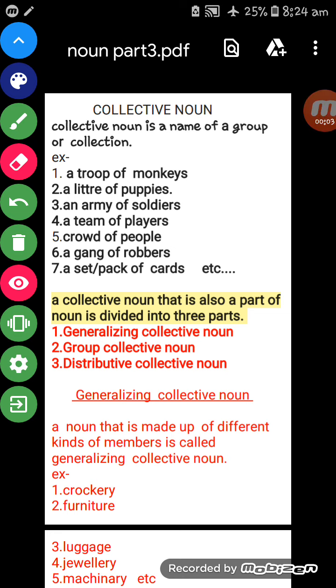Today we are going to start collective noun. In the first and second videos, I have discussed proper noun and common noun and facts related to proper noun and common noun, and the important points we discussed in the last video.